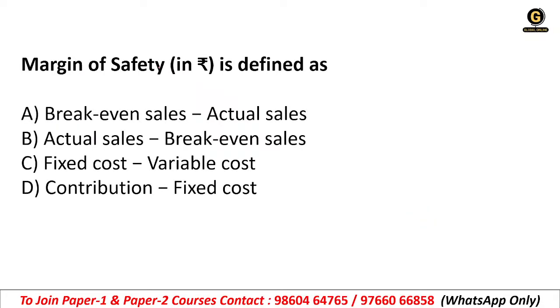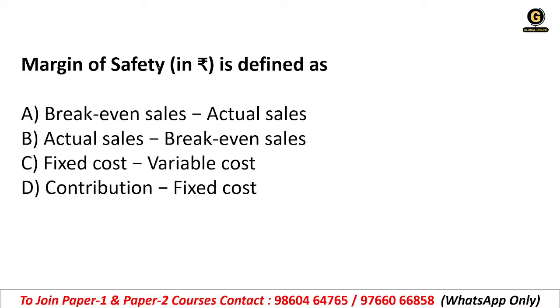Next, margin of safety, MOS we call it in short. Margin of safety in rupees is defined as: A. Break-even sales minus actual sales. B. Actual sales minus break-even sales. C. Fixed cost minus variable cost. Or D. Contribution minus fixed cost. What is it? Dimple, you can answer in the comment box.